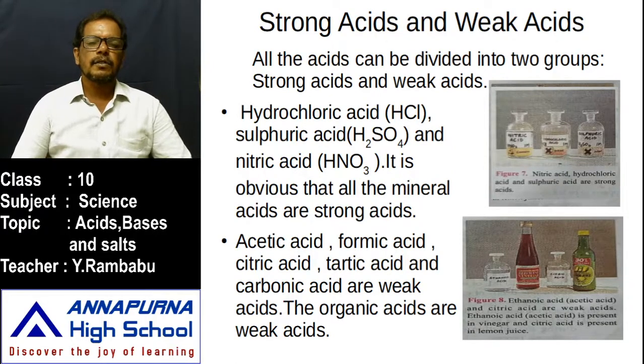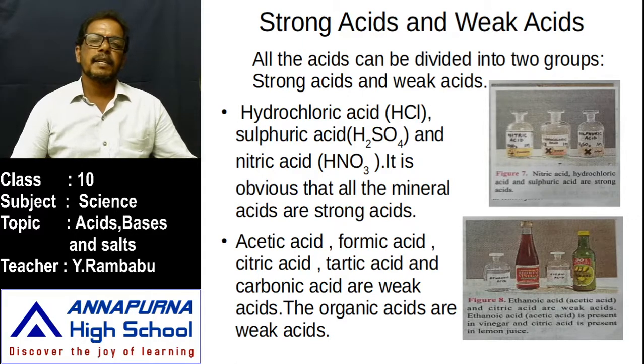Generally we use different food substances, different materials like aerated water, cool drinks, citrus fruits, and in some animals or plants, some acids are present. But we think what are present in the chemical lab, stored in glass bottles, and dangerous while handling, that are acids, that is totally incorrect.